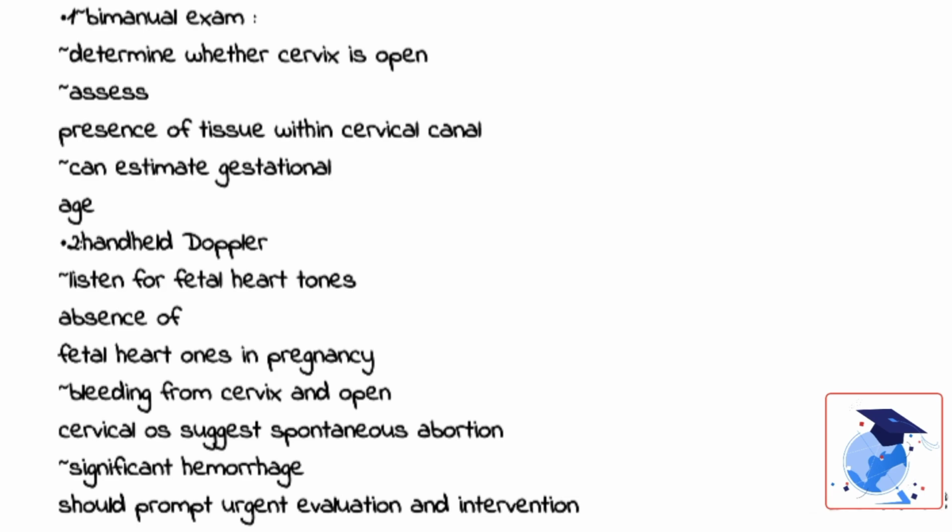On bimanual exam, one will be able to determine whether the cervix is open, and one will be able to assess the presence of tissue within the cervical canal. This also allows one to estimate the gestational age. And on handheld Doppler, one will be able to listen for fetal heart tones. The absence of fetal heart tones in pregnancy greater than 12 weeks suggests a potential early pregnancy loss.